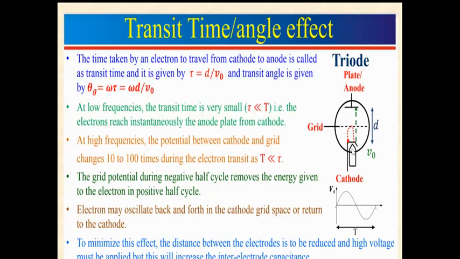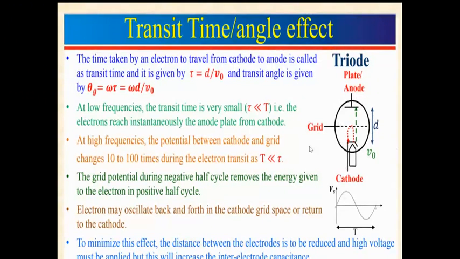Now at lower frequency, where the time period T is very, very large compared to the transit time of the electron, which is the time taken from cathode to anode, in the positive half cycle it gains energy and moves toward the anode. There is no problem because the time period is very large, so it can easily reach the anode. But when the frequency increases, the time period reduces.